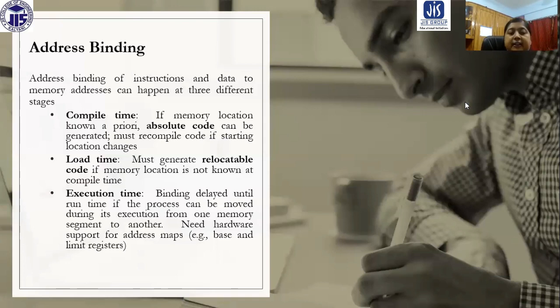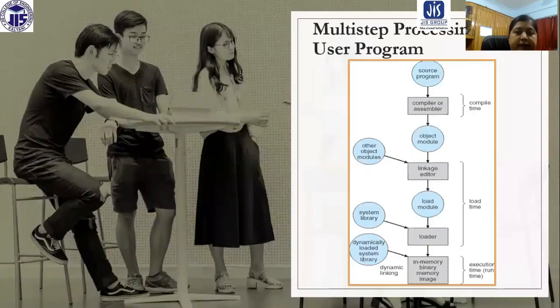So this is basically dynamic binding. When the program is in execution, then the binding is done. It requires hardware support for the address space, like base and limit registers. So these are the three times where address binding can be performed: compile time, load time, and execution time. If it is done at compile time or load time, static binding takes place. If it is done at execution time, we are talking about dynamic address binding.